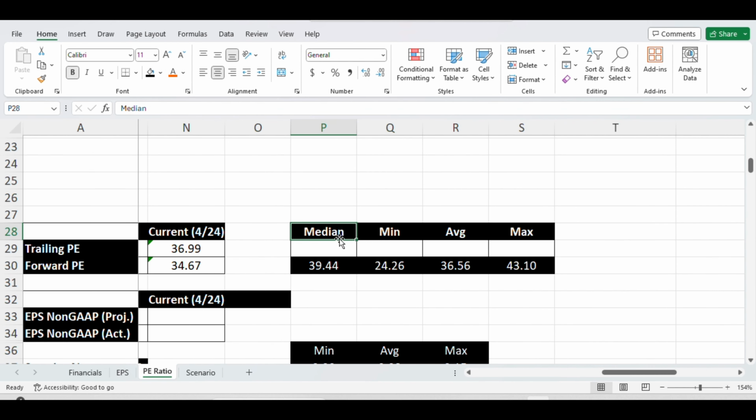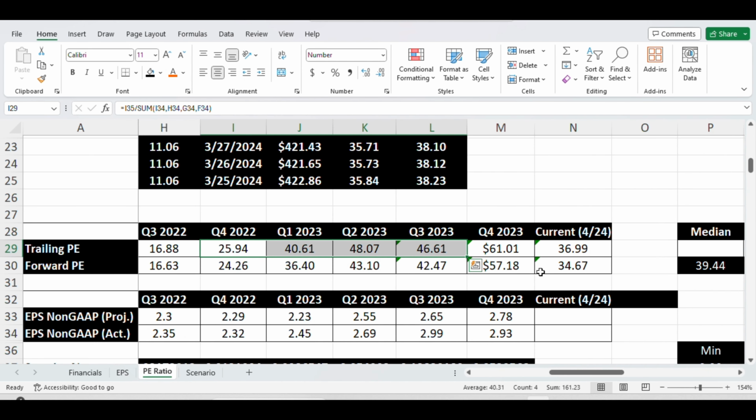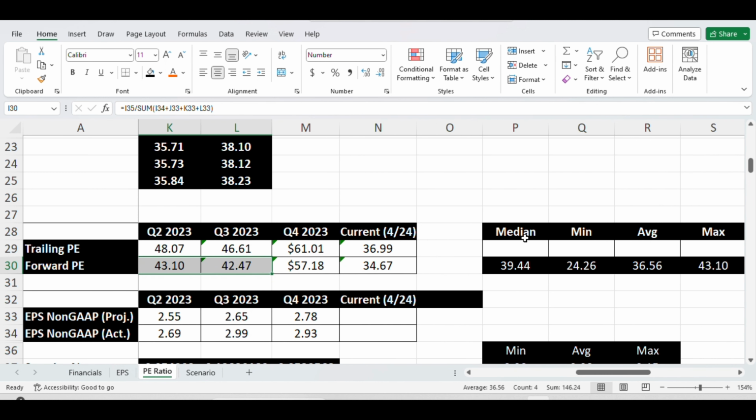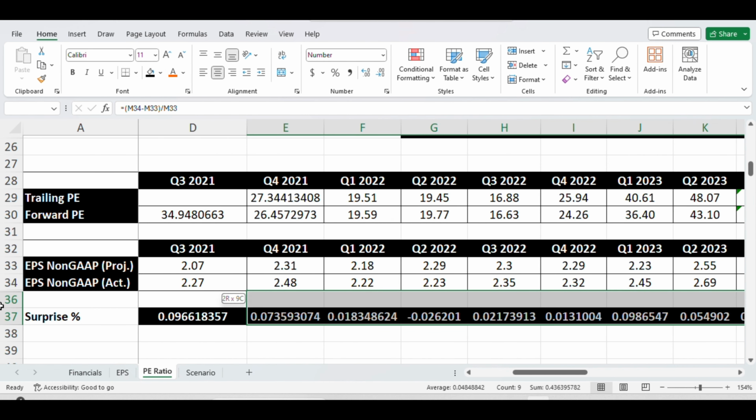And using that, I calculated the median, minimum, average, and maximum forward PE for the last 4 quarters. I'm not using Q4 2023 numbers, because that looks to me like an anomaly, too high. The forward PE and the trailing PE are too high, so to me it's an outlier, and I should not be using it in my calculation. These four numbers look more relevant, so I'm using those to calculate the median, minimum, average, and maximum forward PE. And I also calculated the minimum, average, and maximum earnings surprise using this table.